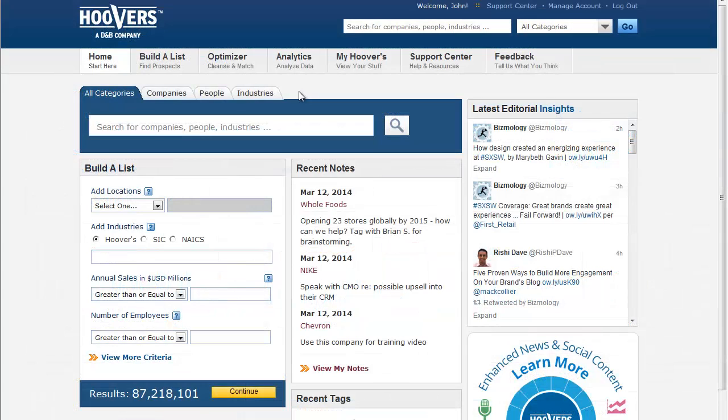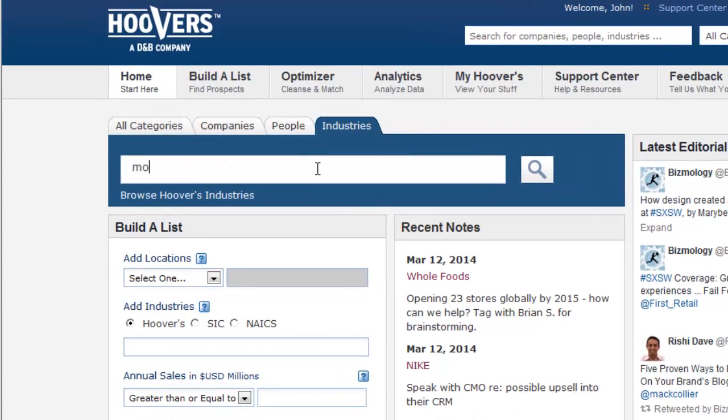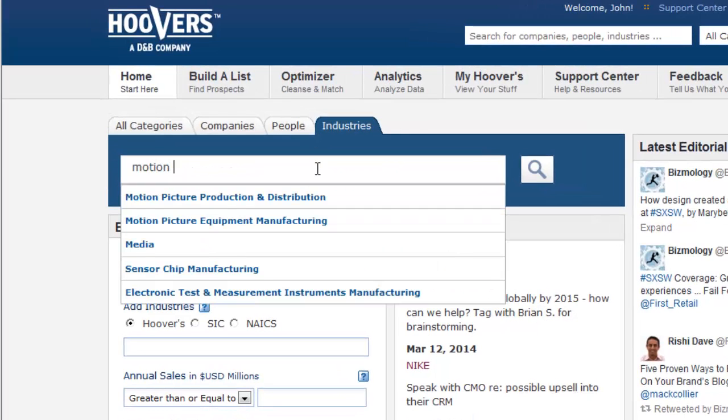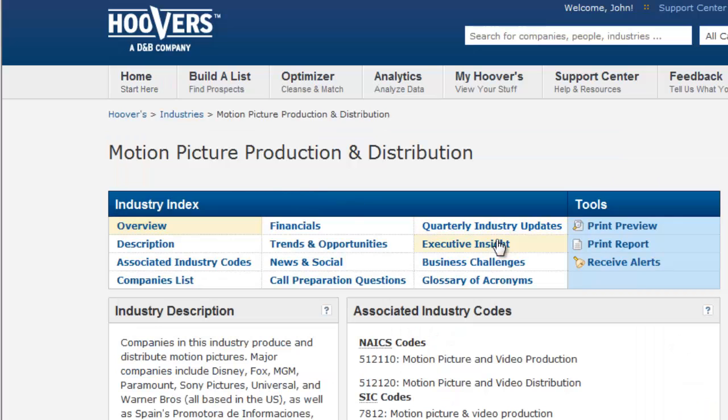The process is very similar for industries. Just click the Industries tab, then type the beginning of the name, Motion, for example. Choose the one you want, Motion Picture Production and Distribution, and click Receive Alerts.